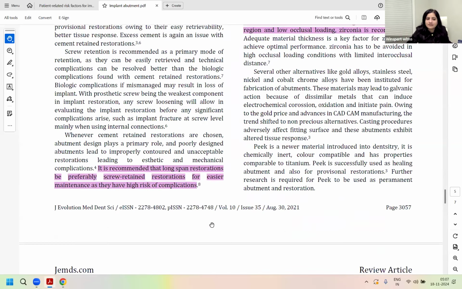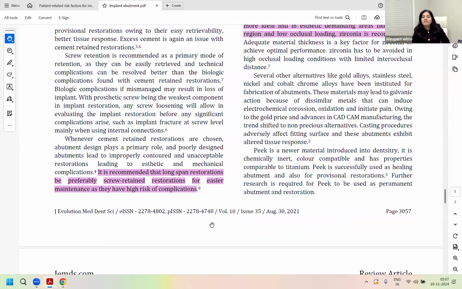Coming to provisionalization, when you have long span restorations, where can you have long span restorations in implants? All on four fixed or overdentures, right? That's your long span restorations. When you're giving screw retained or cemented, we are talking about all on four fixed or long span fixed, because removable overdentures do not require screw or cement.